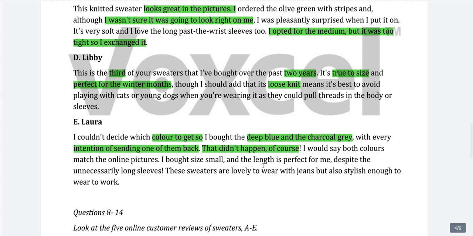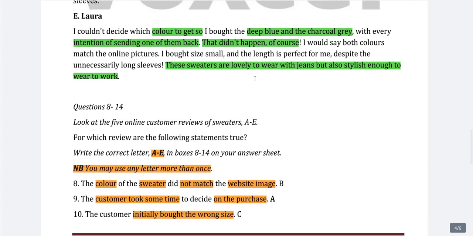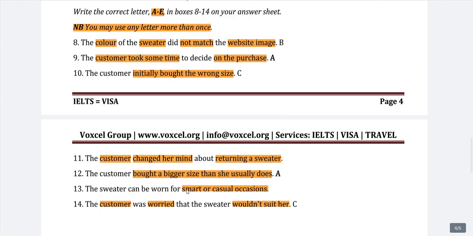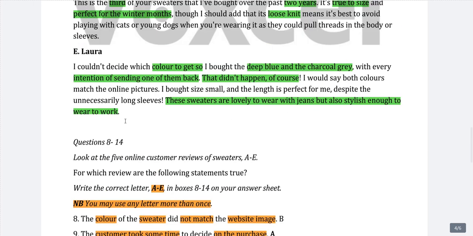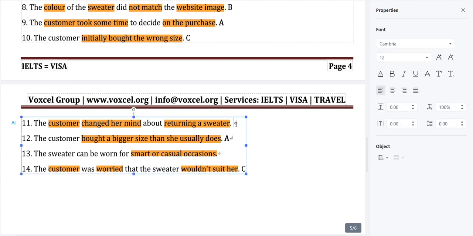I bought size small and the length is perfect for me despite the unnecessarily long sleeves. These sweaters are lovely to wear with jeans but also stylish enough to wear at work. So they are doing two things with sweaters. One, they are wearing them with jeans, like casual, and the other at work, like smart. So here: didn't return, changed her mind about returning, smart or casual, with jeans or at work. So we are 100% sure that both our answers to these questions will be E.